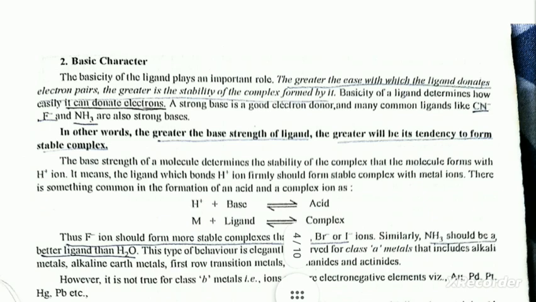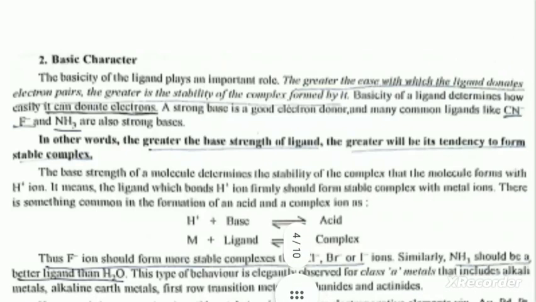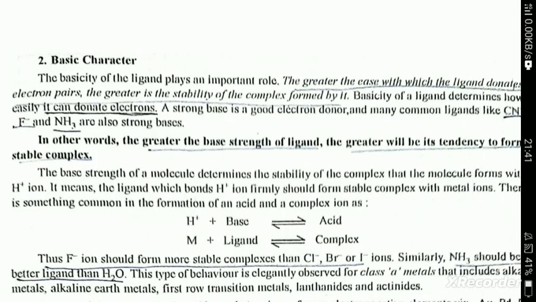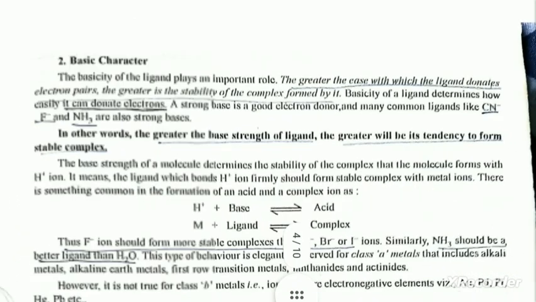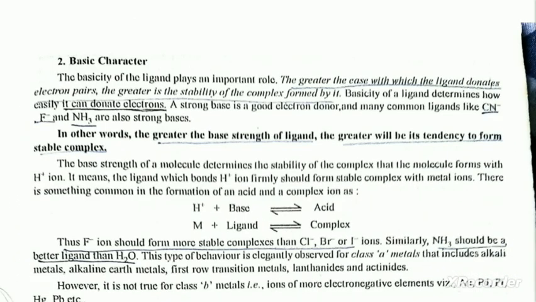Basic character. The basicity of the ligand plays an important role. The greater the ease with which the ligand donates an electron pair, the greater is the stability of the complex formed by it. Basicity of the ligand determines how easily it can donate electrons. A strong base is a good electron donor, and many common ligands like CN-, F-, NH3 are strong bases. In other words, the greater the base strength of the ligand, the greater will be the tendency to form a stable complex.